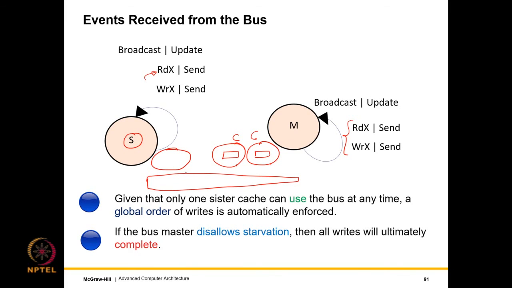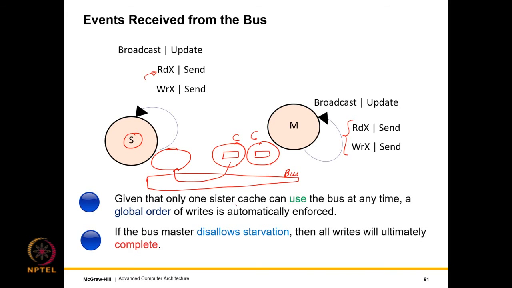Sorry, that was a wrong diagram of a bus, but at least conceptually it should be clear. Whoever gets control of the bus first supplies the data, and the other cache snoops the bus. The moment it sees that data has been supplied, it keeps quiet.